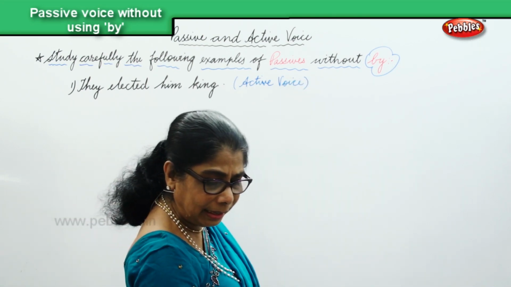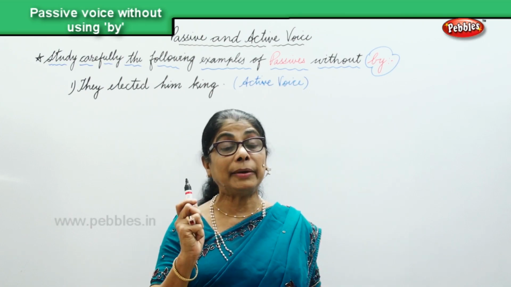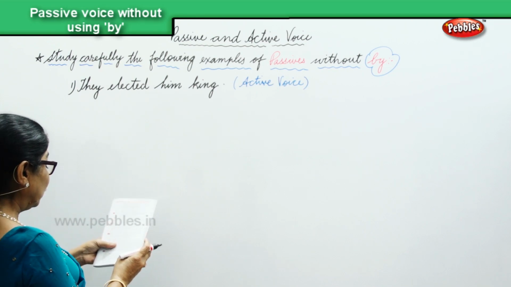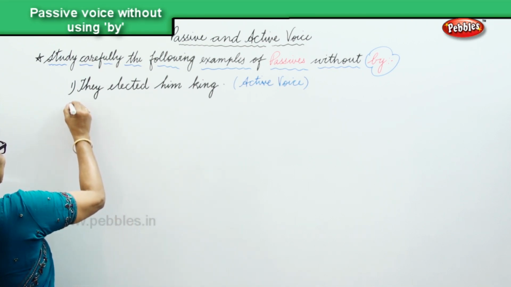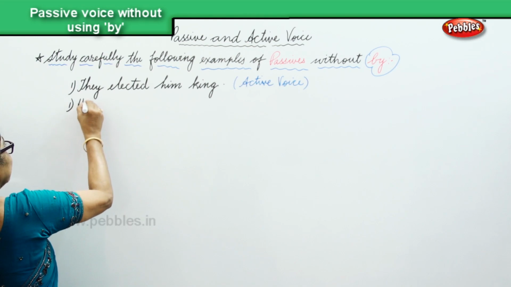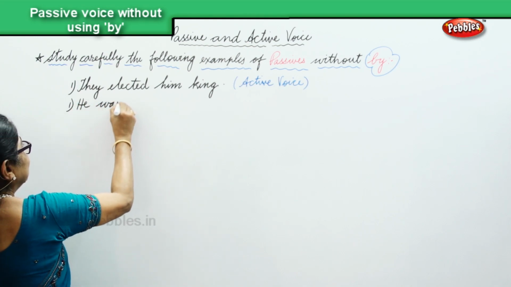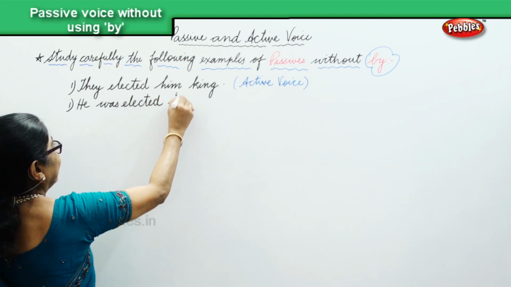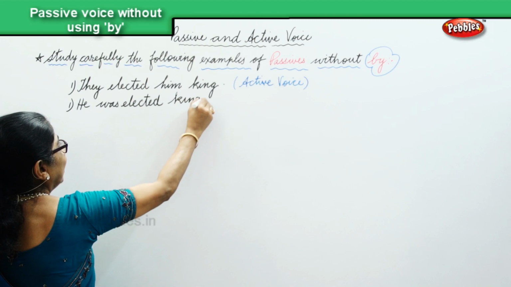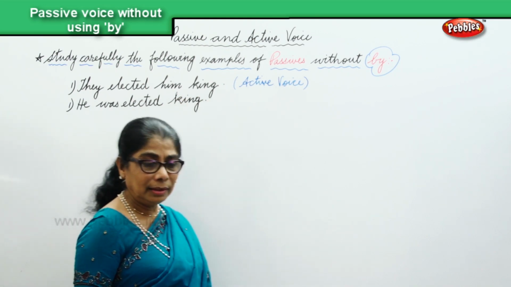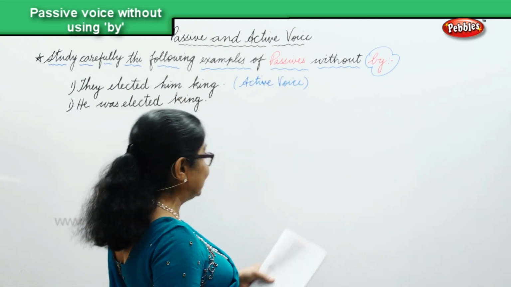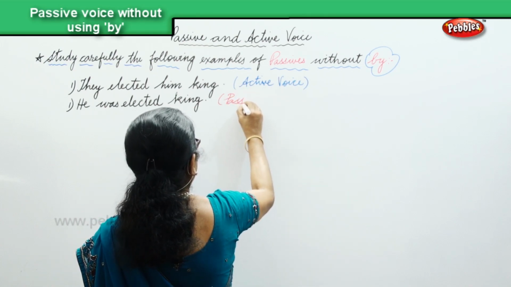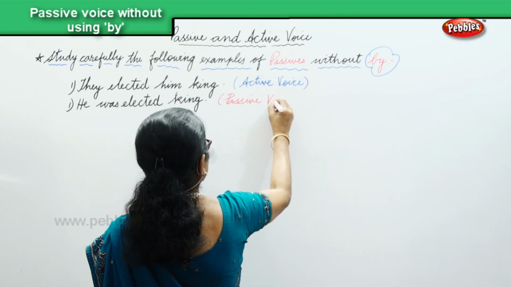They elected him king. We're going to change into passive voice, but we are not going to use by. How will we do it? He was elected king. But we do not use by in changing into passive voice. And this is passive voice.